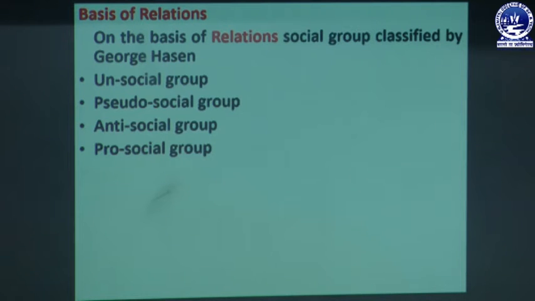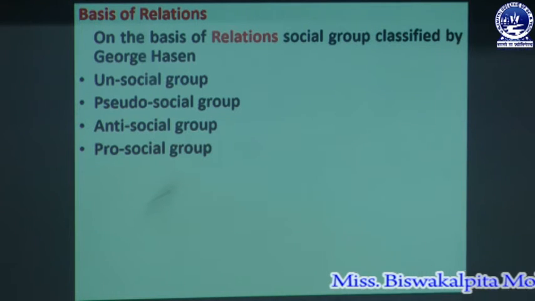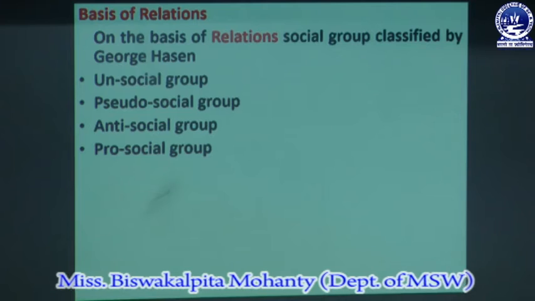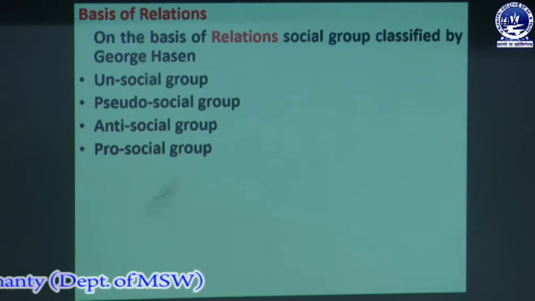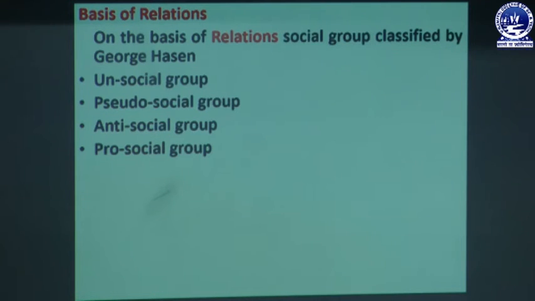Examples are politicians, feudals, etc. Next is the anti-social group, which acts against the interest of society and destroys public peace and property. Examples are calling a strike by a labor union, or plans of political parties to overthrow the government.